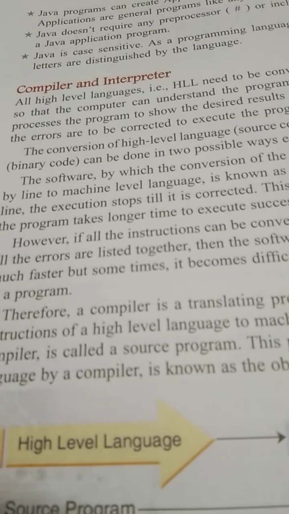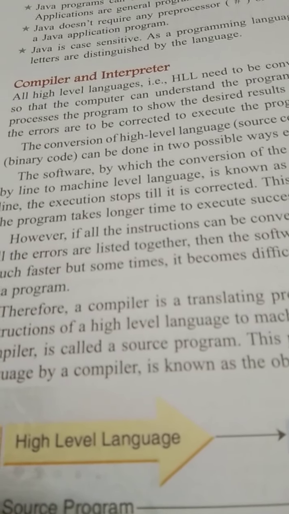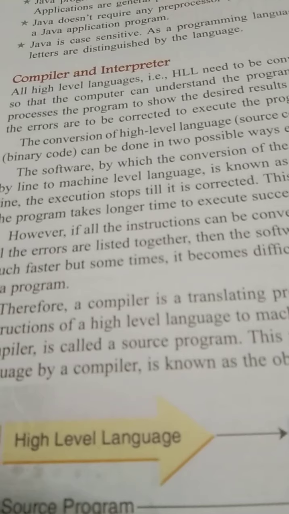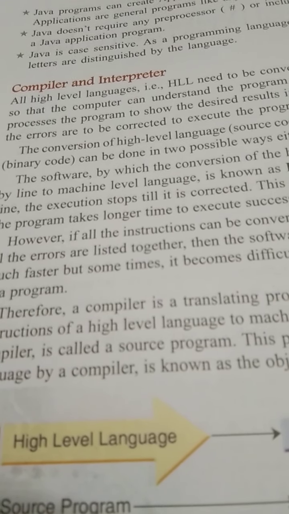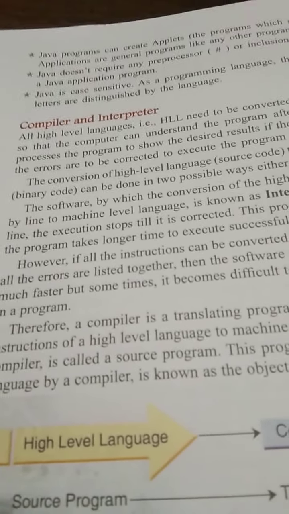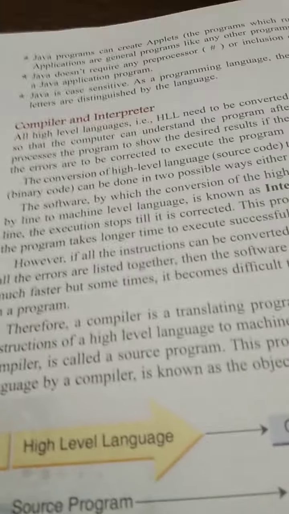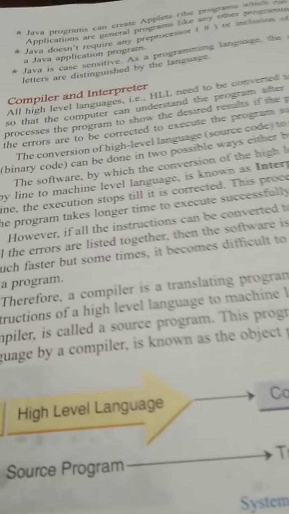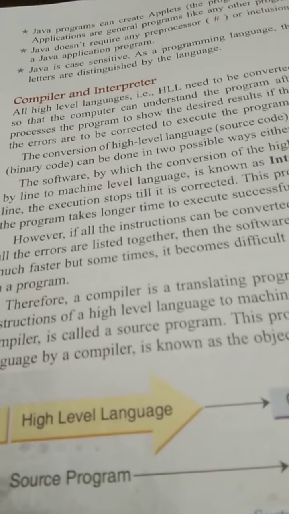Now interpreter will check one line of the program, and if there is error, it will stop the program over there and it will show the error until you remove that error in the one line.